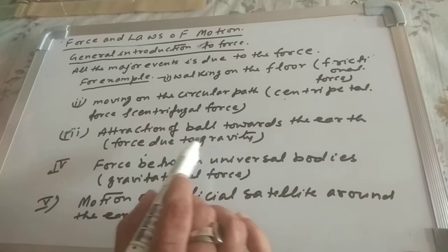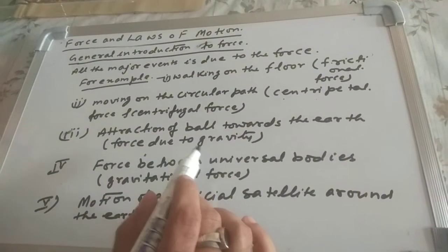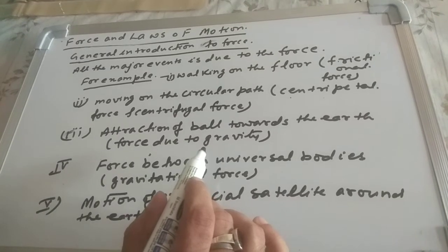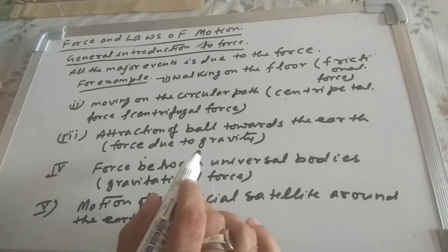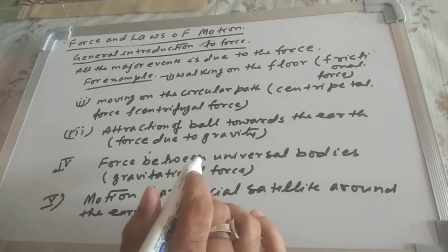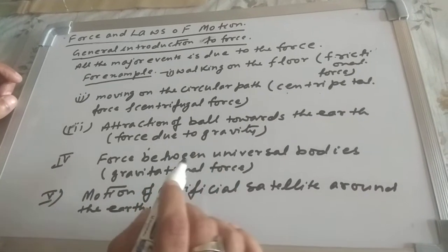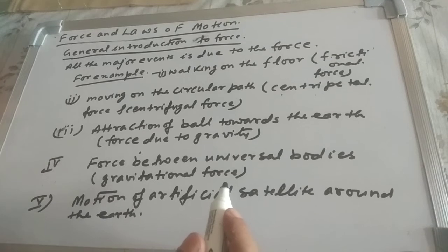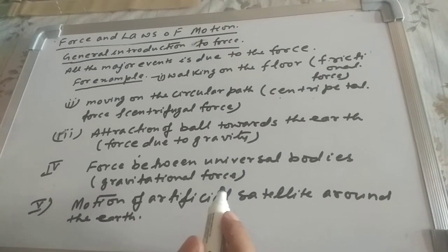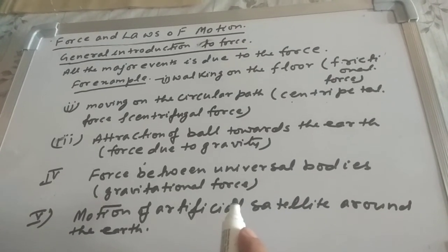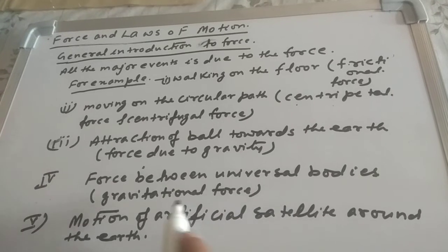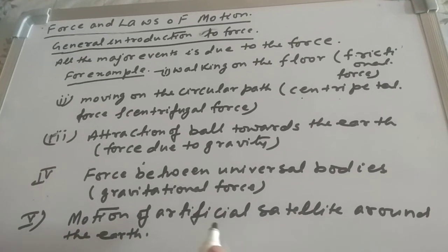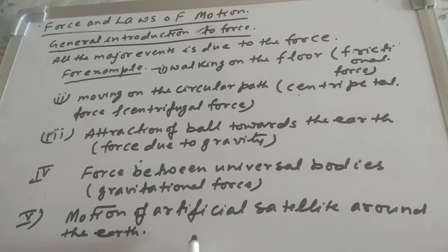Now attraction of balls towards the earth, that is due to the force due to gravity. Suppose you have thrown a ball upside, that ball again comes on the earth. Why? This is simply due to force due to gravity. Next one is force between universal bodies. Universal bodies means between sun and moon, sun and earth, that is also due to the force, that is gravitational force.